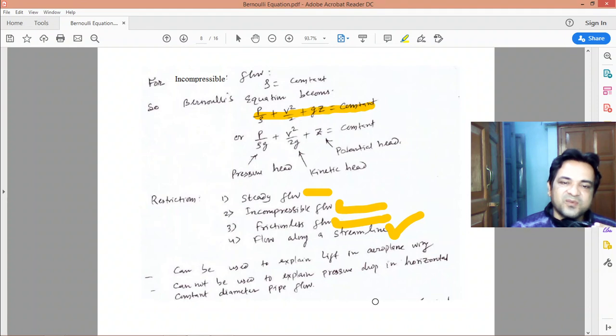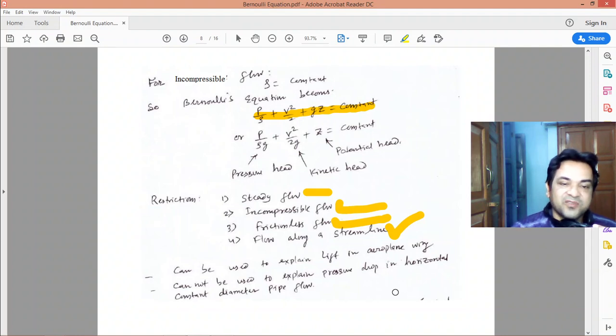And this can be used to explain the lift in an aeroplane wing, because on the top surface the velocity is more, so the pressure decreases as per the Bernoulli's equation. On the bottom surface velocity is less, so pressure is more. So a pressure difference is created between the bottom surface and the top surface, which will give rise to a lift force.